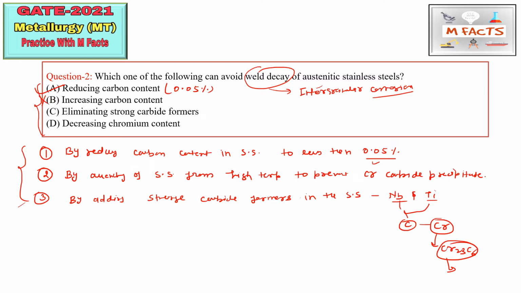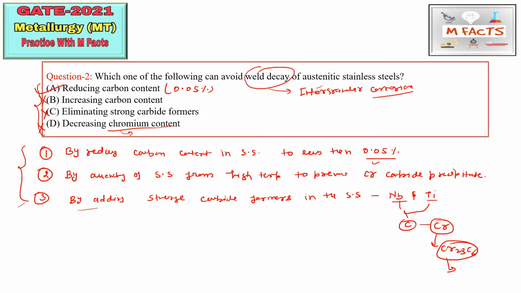Eliminating strong carbide formers. Here I have told you that by adding strong carbide formers, we cannot avoid weld decay, so this is also wrong. Decreasing chromium content is also wrong, because there is a certain limit of chromium content for making stainless steel. So we cannot play with the chromium content in stainless steel.